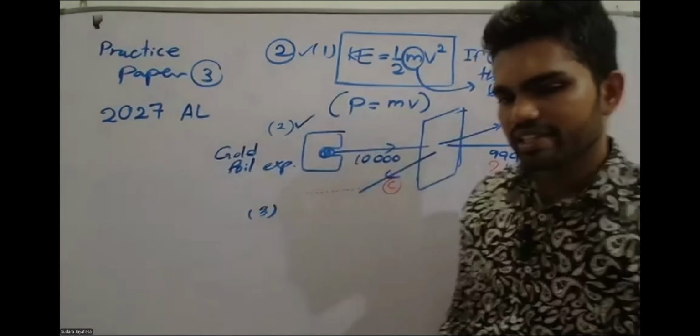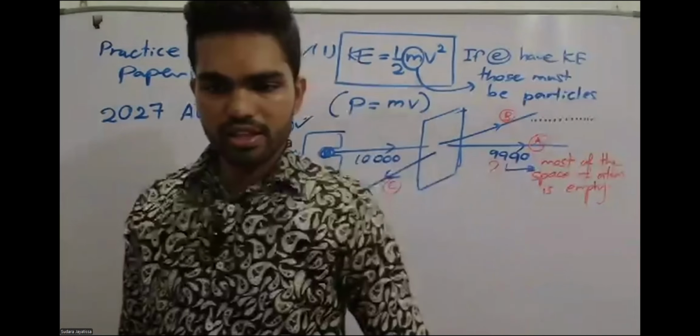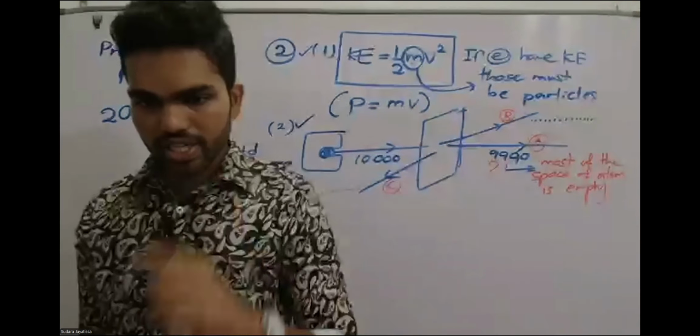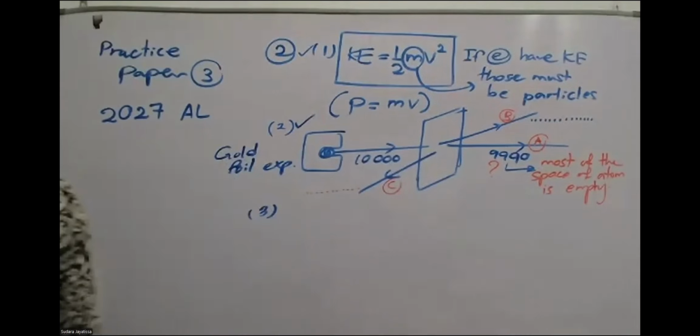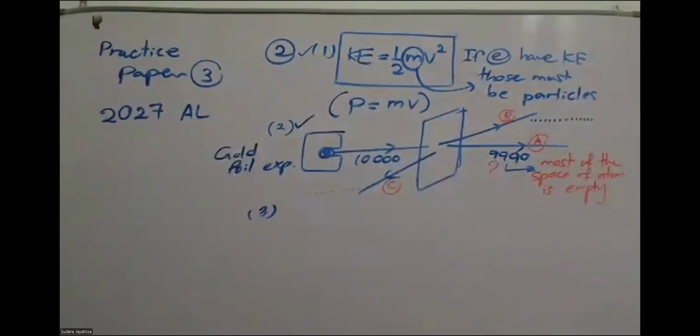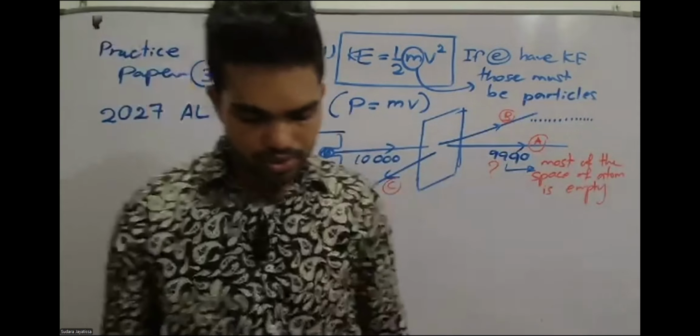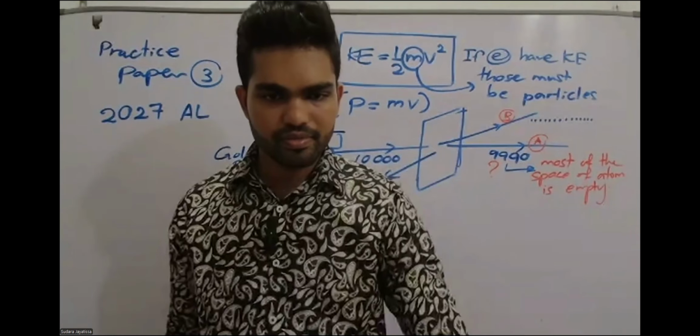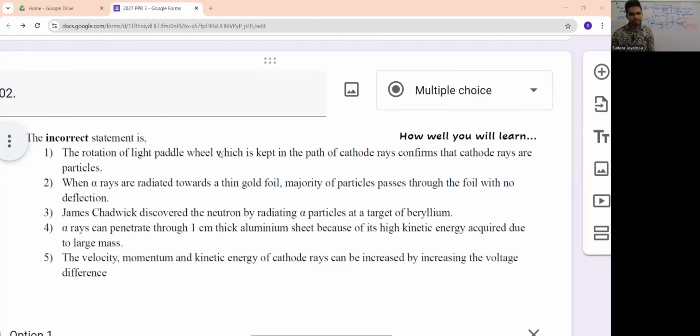Now some of you selected this third statement also. The third one is like this: James Chadwick discovered the neutron by radiating alpha particles at a target of beryllium.